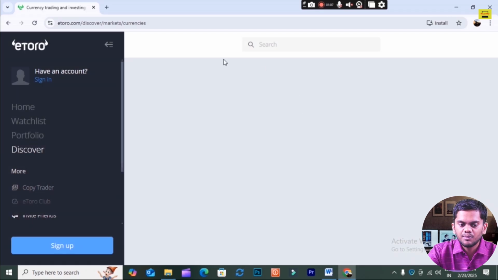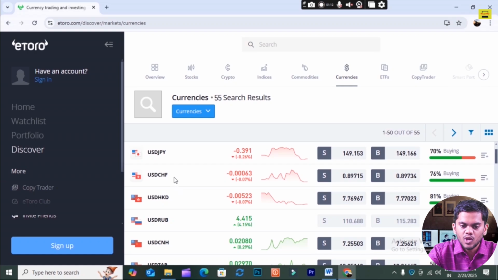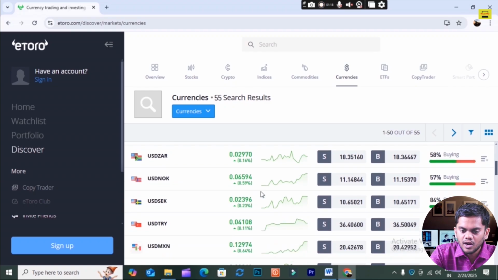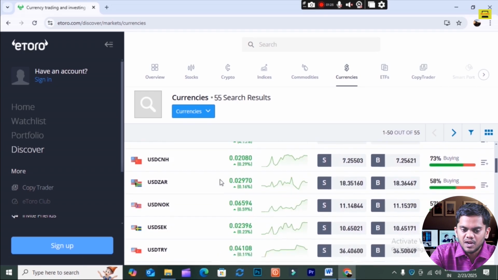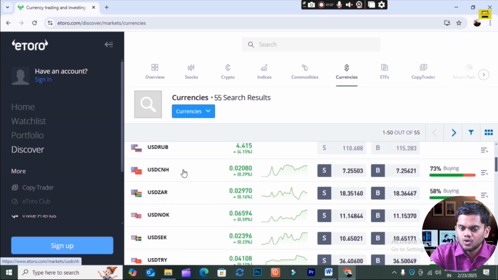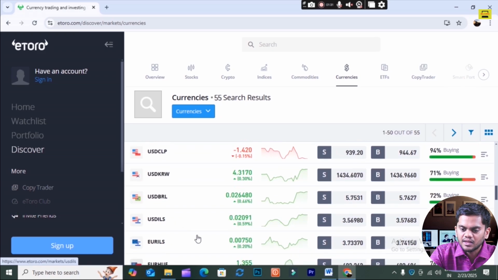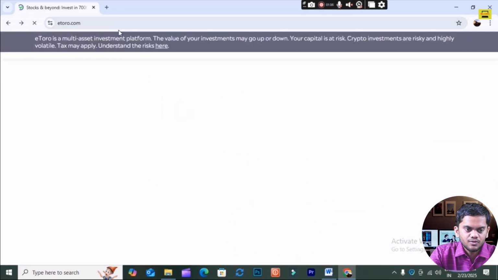You see here the currency market, you see USD, CAD, Japanese, USD, Chinese, then Hong Kong. These all are currency markets. In this section, this platform works for the currencies. Okay, USD, Euro, Pound, Yuan. This kind of market is run from here on a forex trading basis.